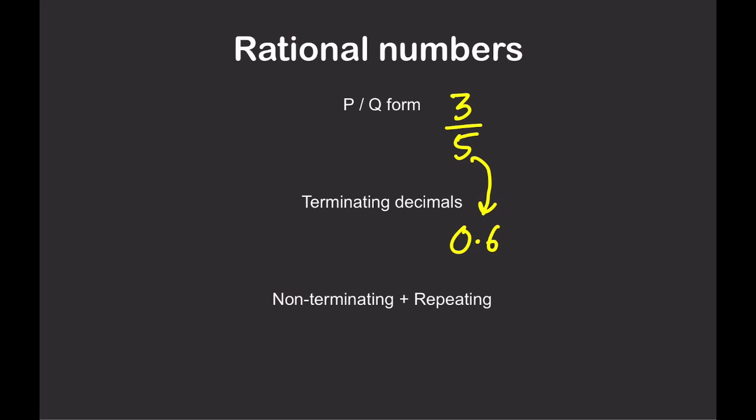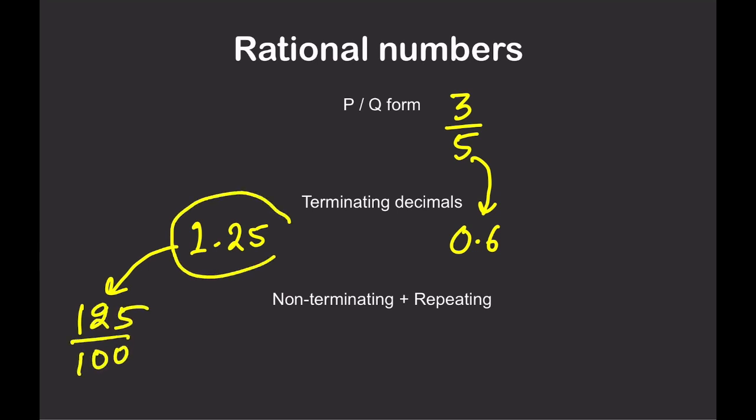So the decimals which stop somewhere are all rational numbers. Suppose I take another example, 1.25. Can I convert it into P by Q form? Very easily. I can write it like this, 125 by 100. First thing, tell me, is it terminating? Is it stopping somewhere? Yes. So 1.25 could be written as 125 by 100. Solving this, you will get 5 by 4. So this is also a hidden P by Q form. So two things, P by Q form and terminating decimal.